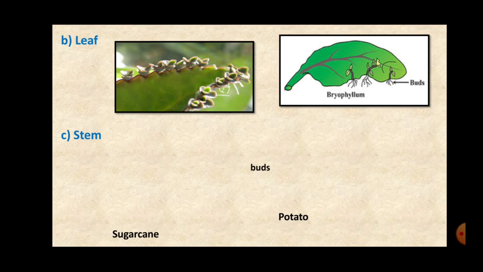As you can see in the picture, the bryophyllum leaf is very fleshy and has a thick lamina. And on the surface of the lamina, on the edges of the lamina, there are notches present. And in these notches, very small buds grow, which are actually called adventitious buds. And when this leaf falls on the soil and it gets favorable conditions, this bud grows into a new plant.